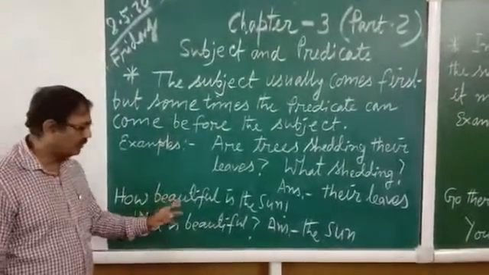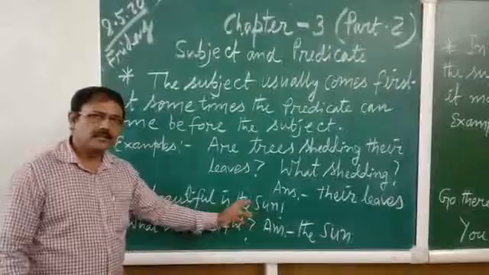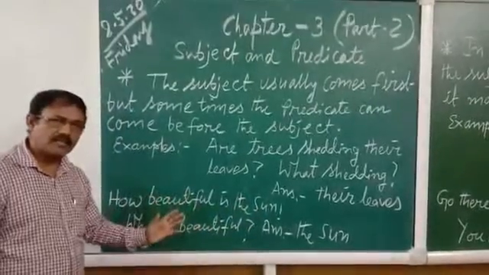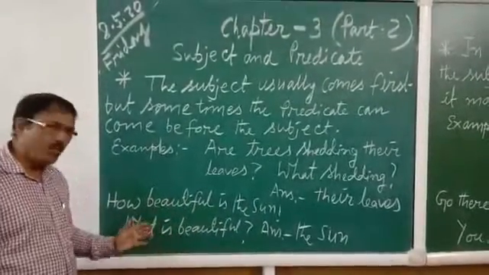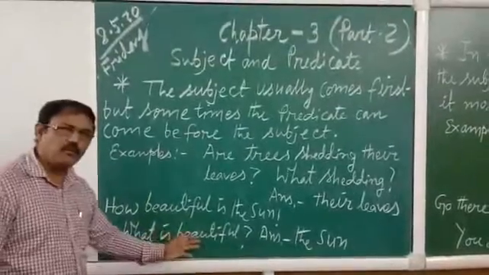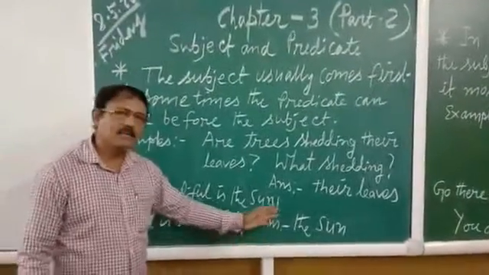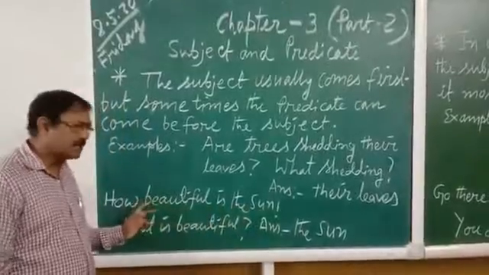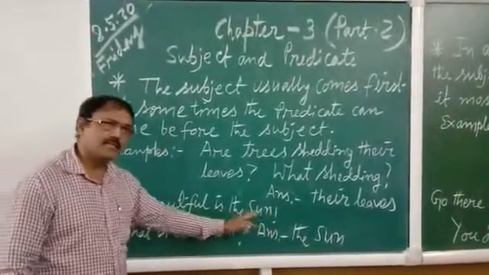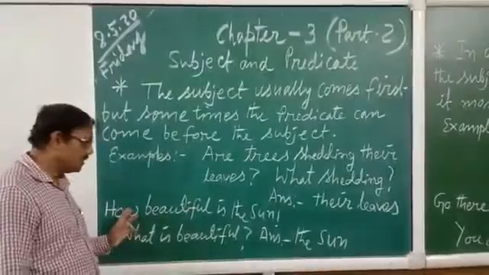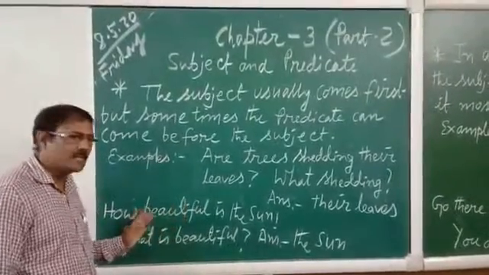Another example: how beautiful is the sun? So here also you have to answer the question with what. What is beautiful? The answer is coming: the sun. So in this sentence the subject is the sun, and this portion of the sentence is the predicate.